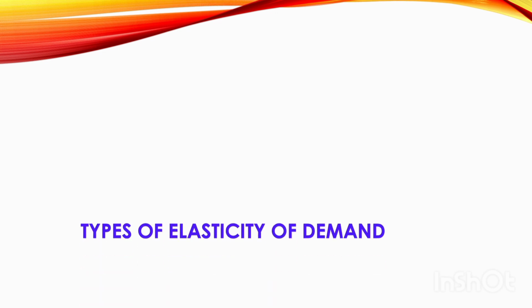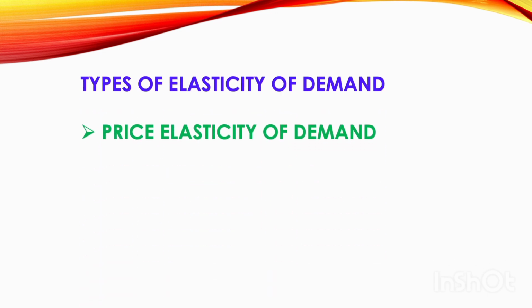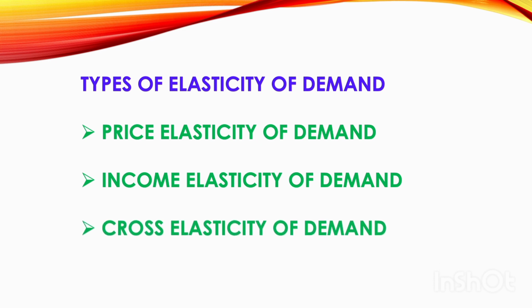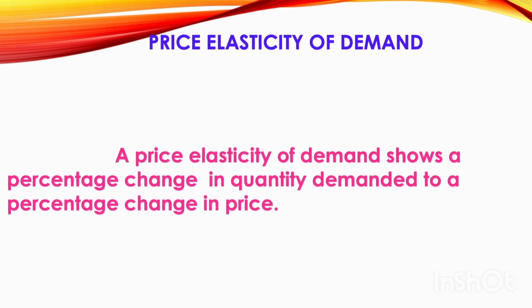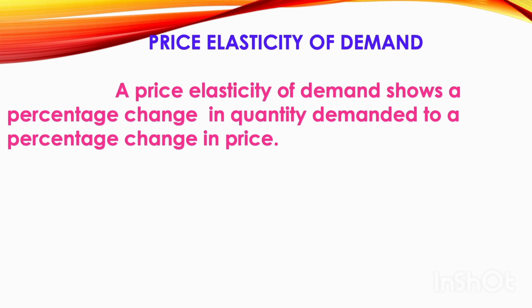Now we have three types of elasticity of demand: price elasticity of demand, income elasticity of demand, and cross elasticity of demand. In this video, we'll be explaining price elasticity of demand in detail. Price elasticity of demand explains the relationship between the price and the quantity demanded.